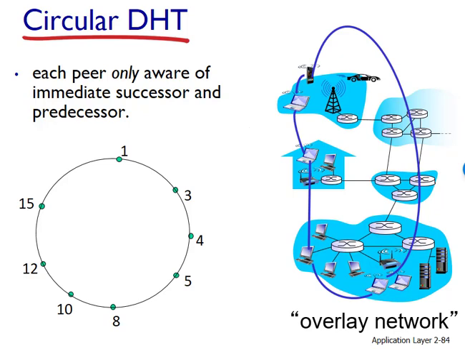This circular arrangement of peers is a special case of an overlay network. In an overlay network, the peers form an abstract logical network which resides above the underlay computer network consisting of physical links, routers, and hosts.